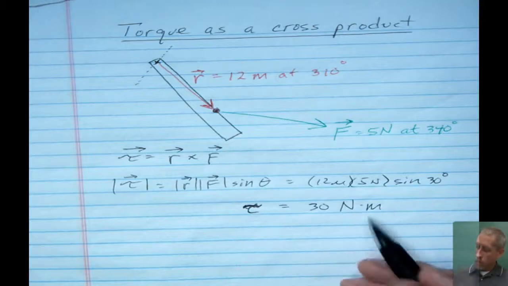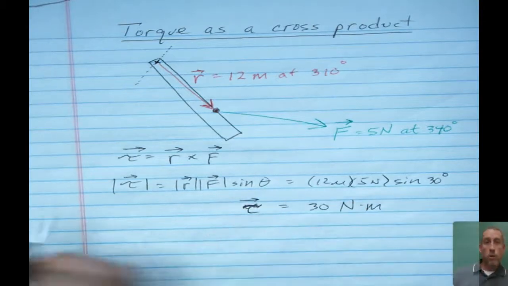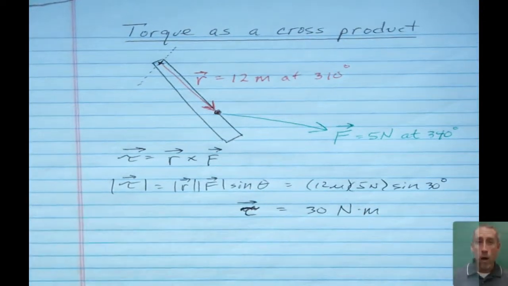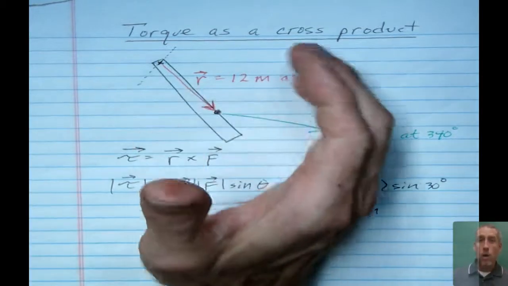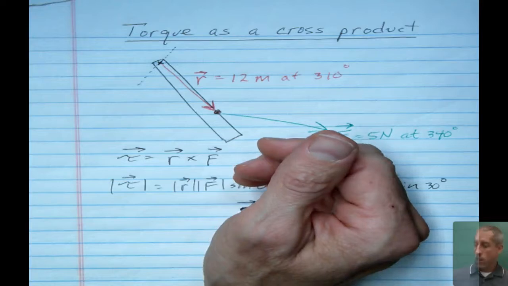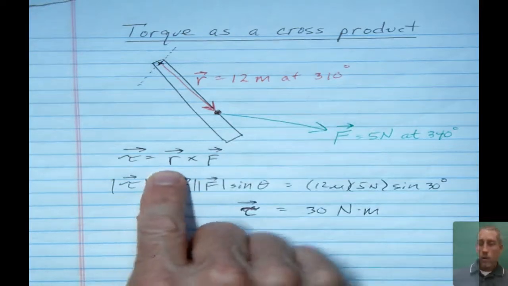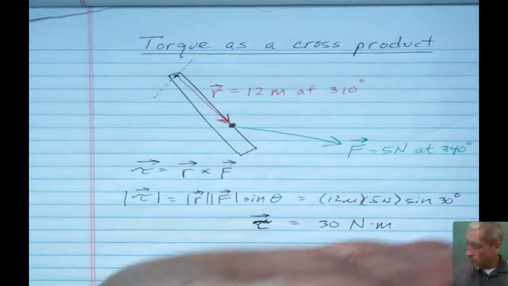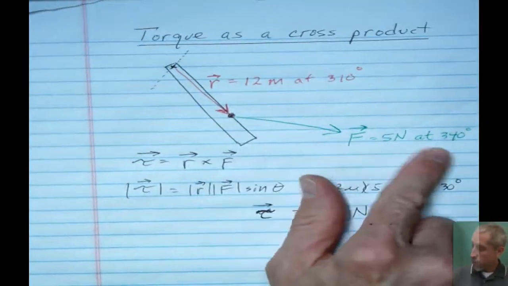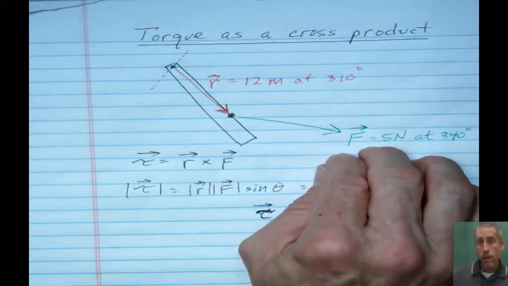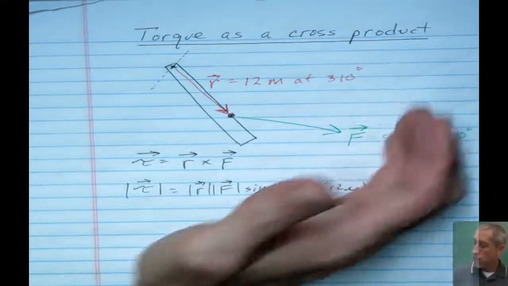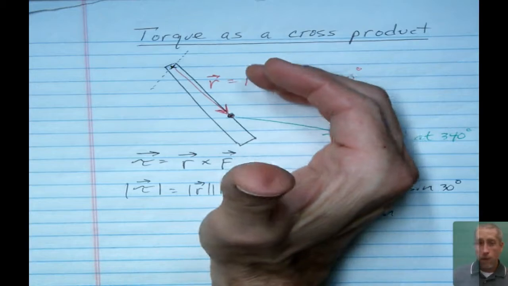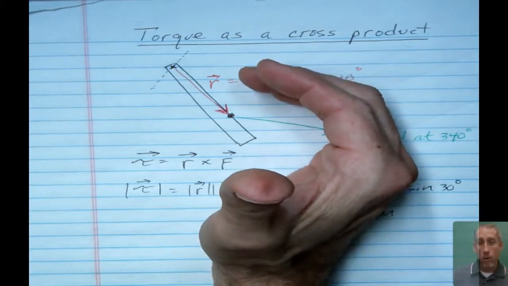But now I want to get the direction. So I'm going to show you the right-hand rule for figuring out cross-product directions. And it works like this. You take your right hand, and you imagine curling your fingers in a direction so that the R vector swings towards the F vector. So the R vector, again, is down here pointed at 310. If I want to swing it around so that it points towards the 340, that means I have to go a little bit counterclockwise. So I'm going to spin my right-handed fingers counterclockwise, and then if you look at my thumb, it's pointed right up out towards you.